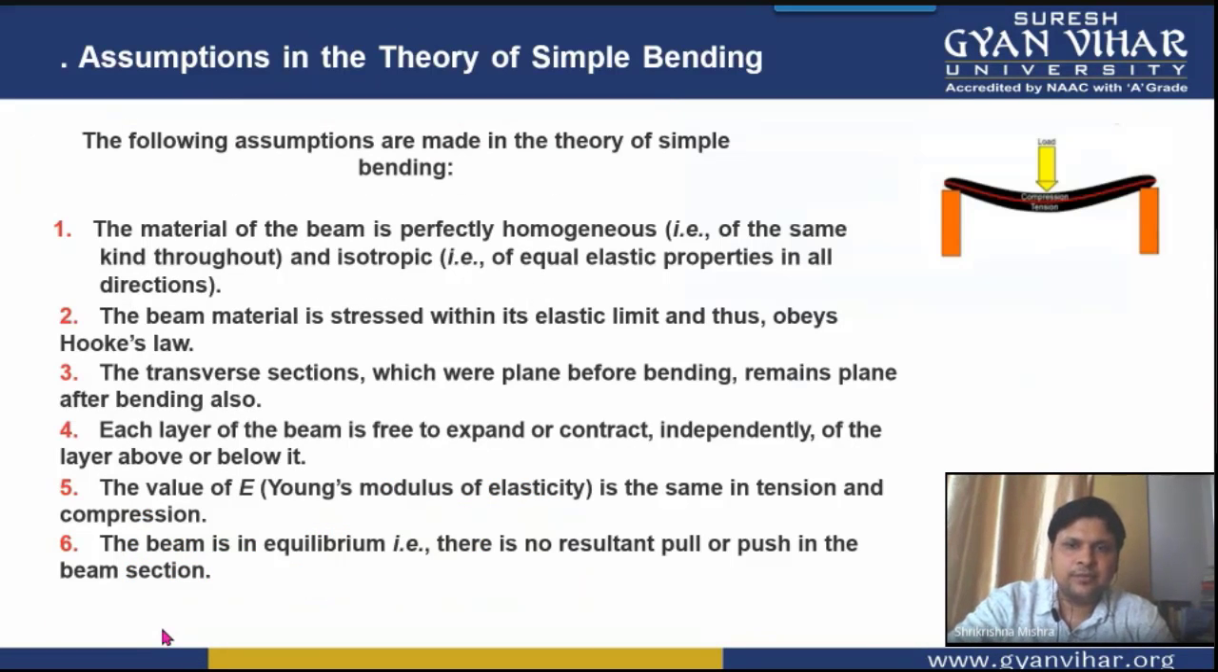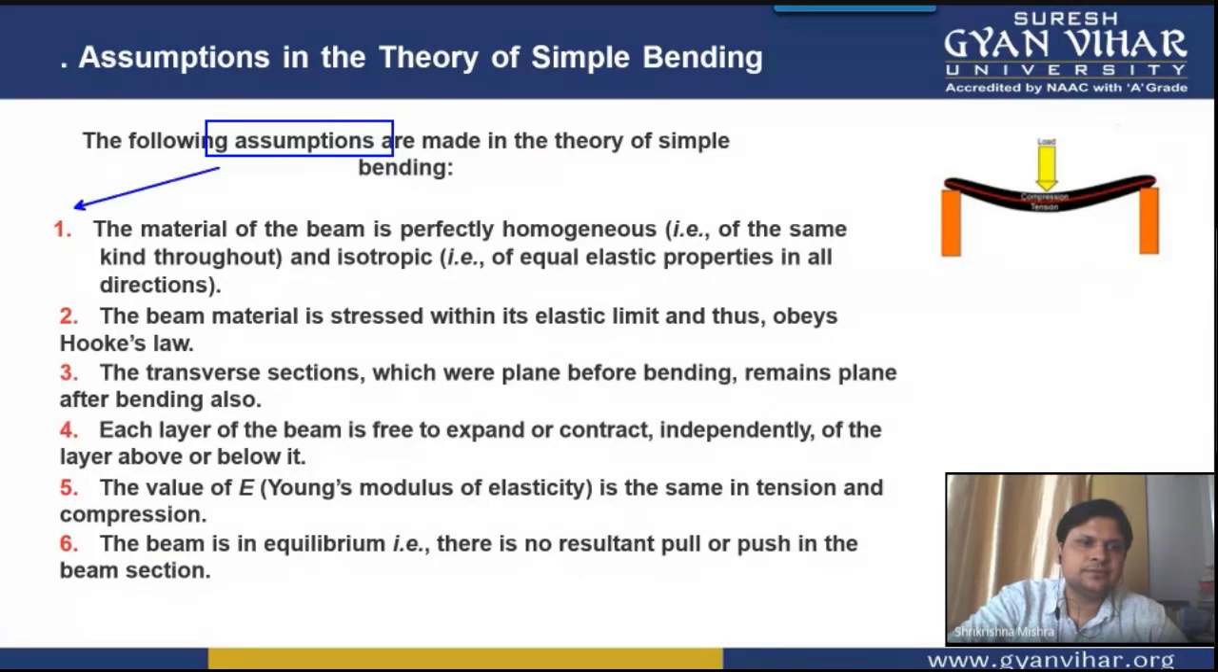Now, before going into the derivation of the bending equation, we will have to take some assumptions, because without taking assumptions, it is not possible to find a mathematical solution to any of the natural phenomena. So there are always assumptions related to any equation. So what are those assumptions in the case of the theory of simple bending? Let's see.